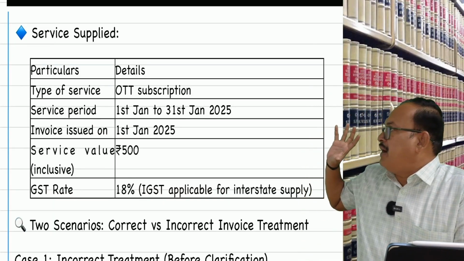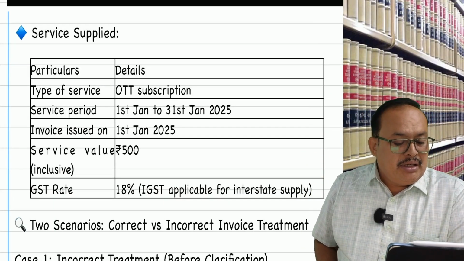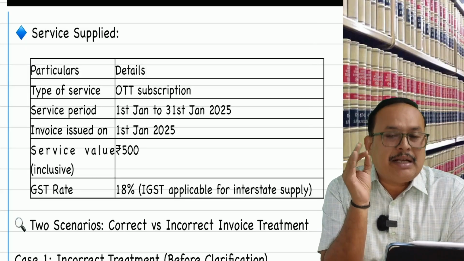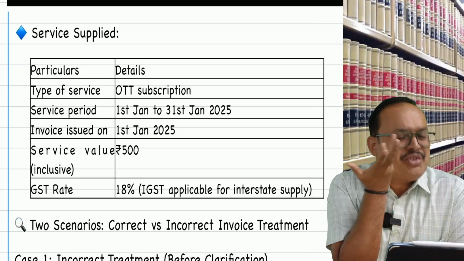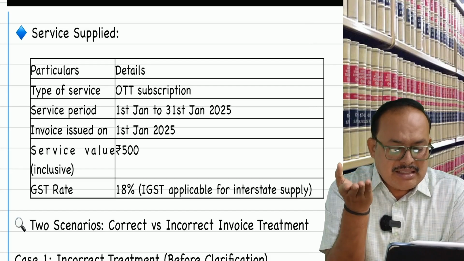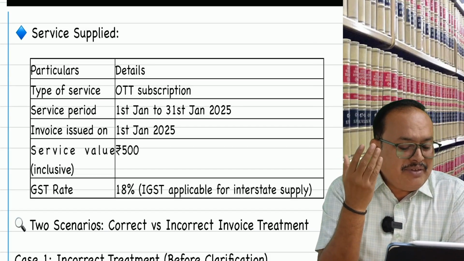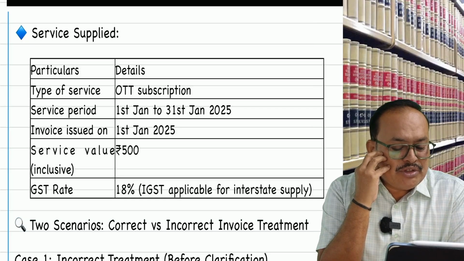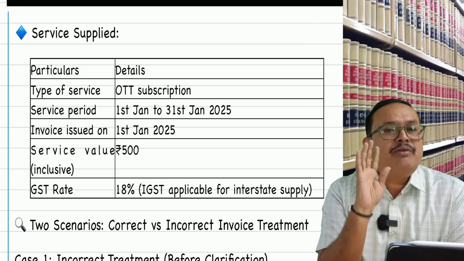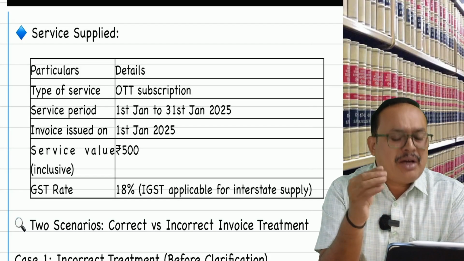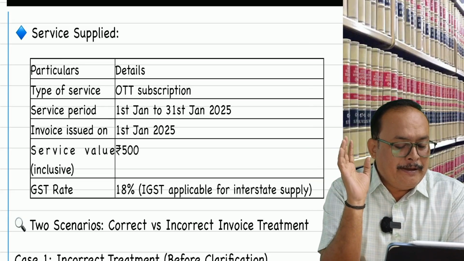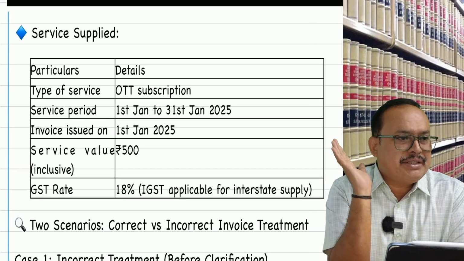These are the facts of the case. Type of supply: OTT subscription. Assume you subscribed to Netflix. Service period from January 1st to the end of January, for 1 month, 499 rupees or 500 rupees paid, which includes GST. Is that clear?